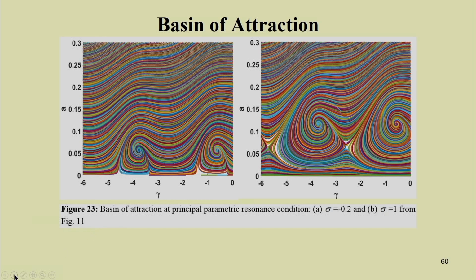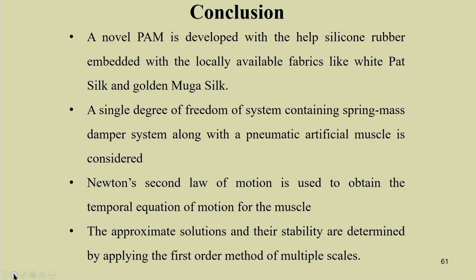In this way, you have observed that in case of an artificial muscle you can have both the simple resonance condition and the parametric resonance condition, and by using the method of multiple scales we have seen how the response behaves. I have shown you the basin of attraction, which you can plot by taking different initial conditions. Later I will tell how to plot these basins of attraction.